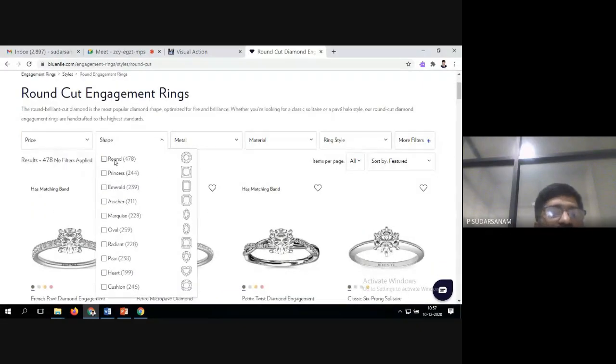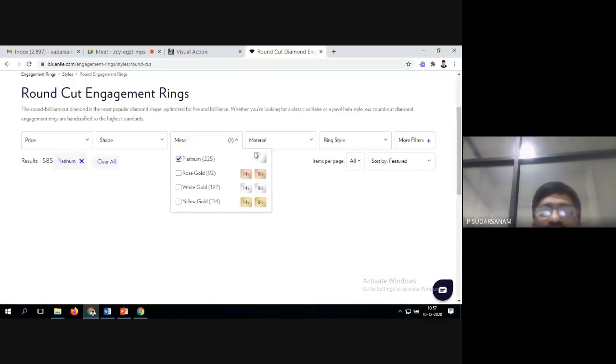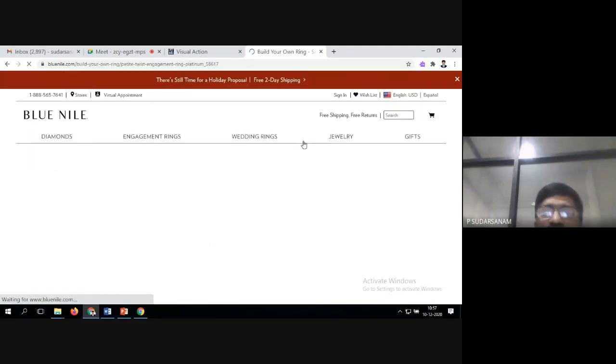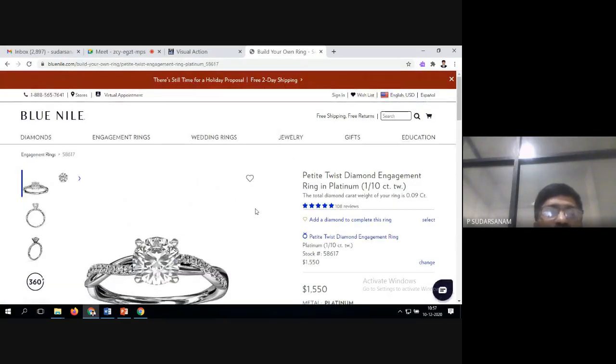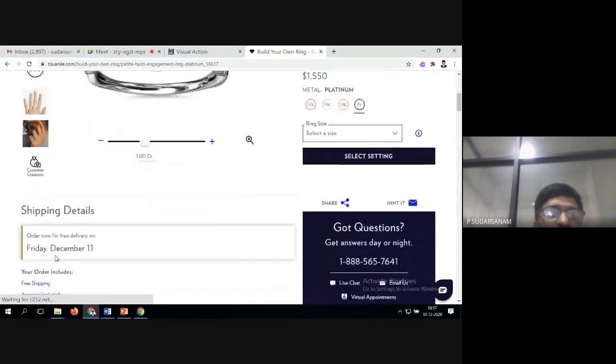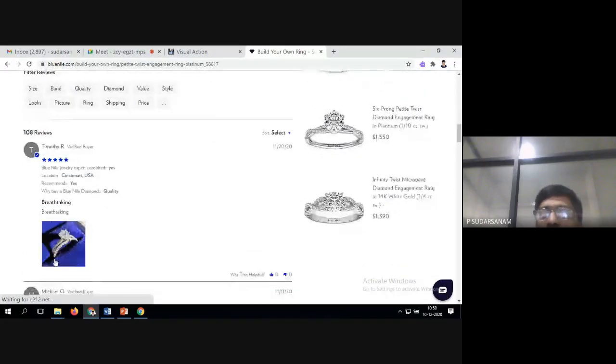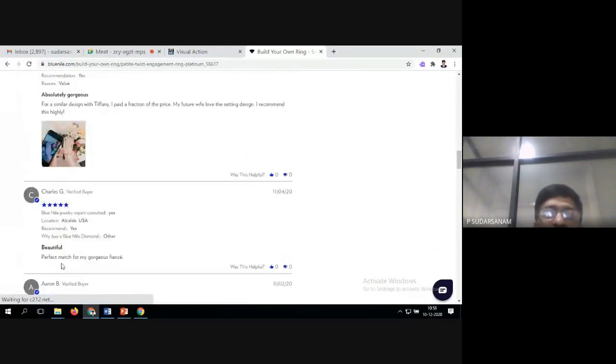Shape is round. Metal, we'll take platinum. Material, you can go for this, whatever you want. This is what the available rings and examples they have given. This is the available information: ratings, cost, all these things.